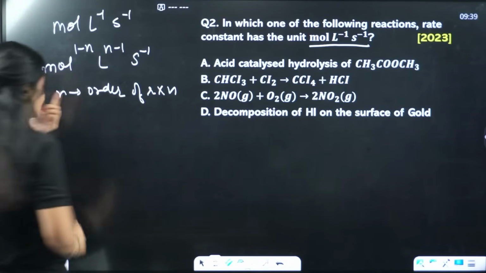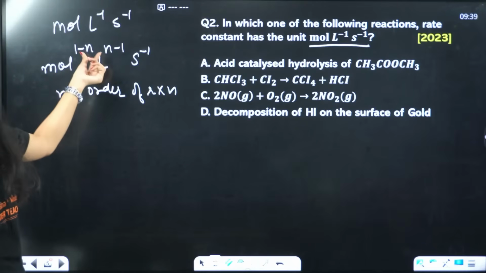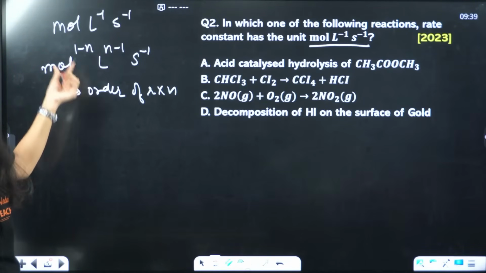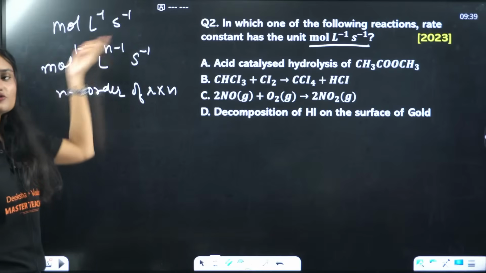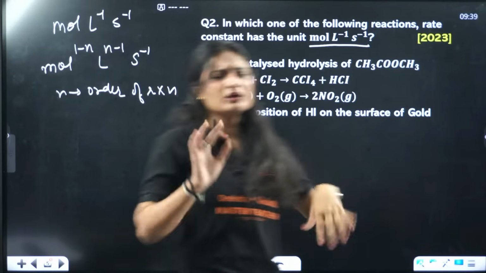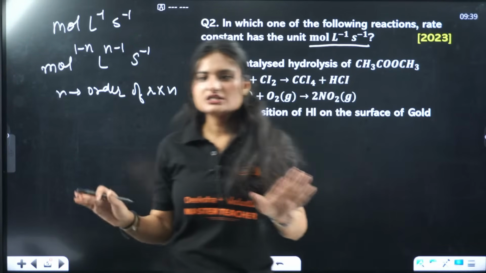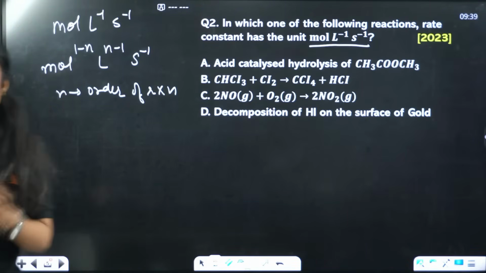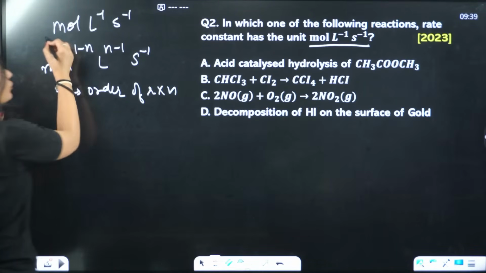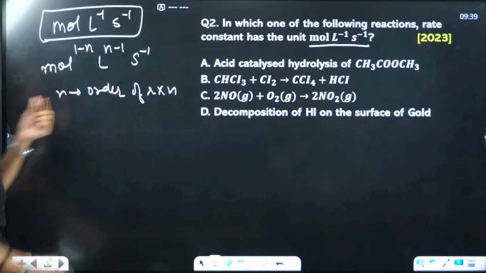Now if we substitute n equals 0, the expression will be mole liter inverse second inverse. This is also the unit of rate. Rate unit is also mole liter inverse second inverse. It doesn't change, it remains constant like that only. Yes, 0 order, correct, Nikhil. So according to the unit of rate constant, this reaction is 0 order.